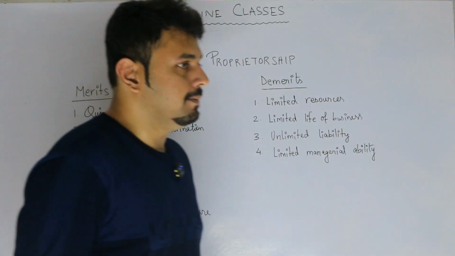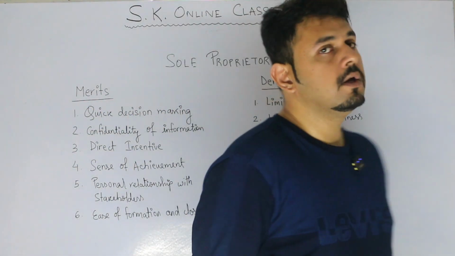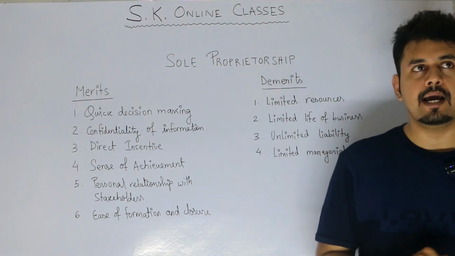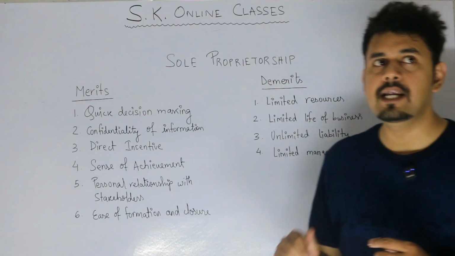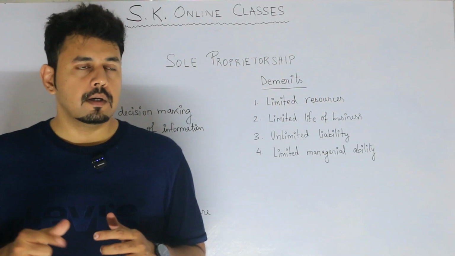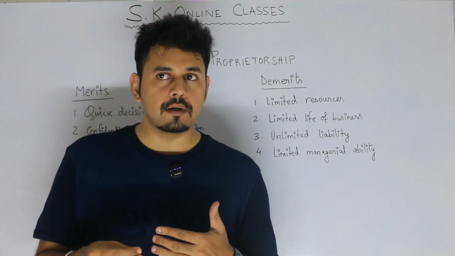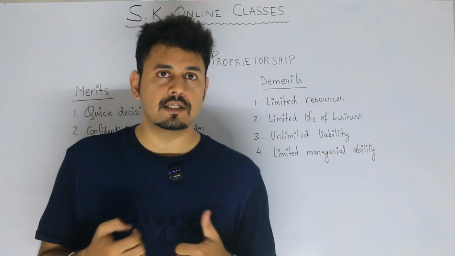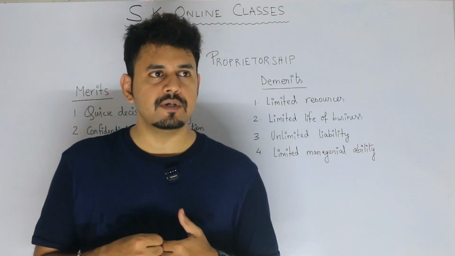Next, unlimited liability. Now the most important feature as well as the demerit is unlimited liability. Unlimited liability means that the proprietor, suppose a business is not doing well, the proprietor even has to sell off his own assets in order to pay off his debts. What exactly does this mean?